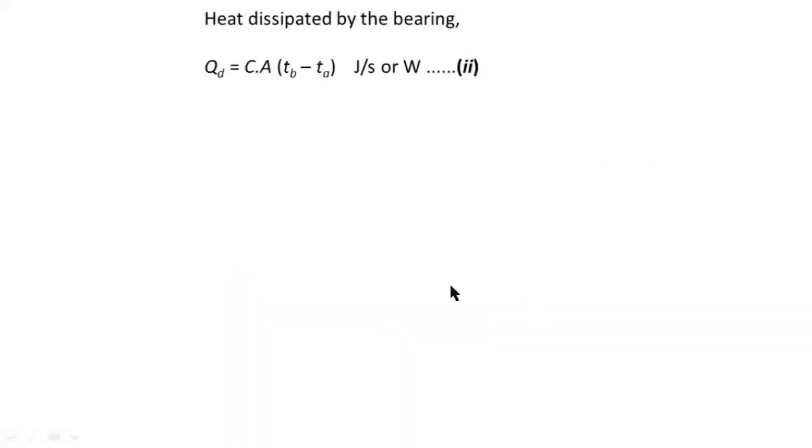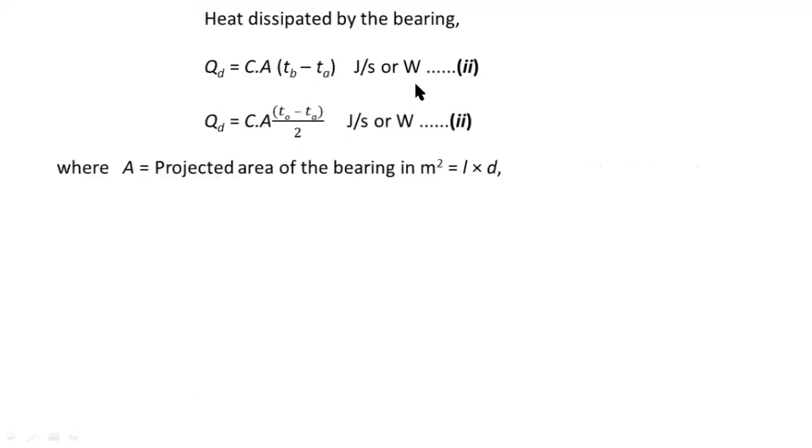Once again I repeat the formula for heat dissipation. QD equal to CA into (TB minus TA), where capital A is the projected area of the bearing. The projected area of the bearing is nothing but the length of the bearing multiplied by the diameter of the shaft. That is the formula for area.